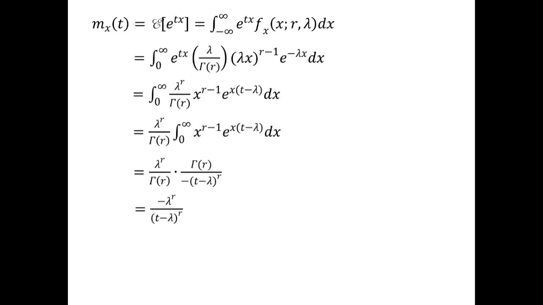So it is equal to the negative lambda raised to the power of r over t minus lambda raised to the power of r. So we multiply it by negative 1 to get the negative. So we have lambda to the power of r over quantity lambda minus t raised to the power of r. So by law of exponents, we have the quantity of lambda over lambda minus t raised to the power of r, and thus the end of proof.